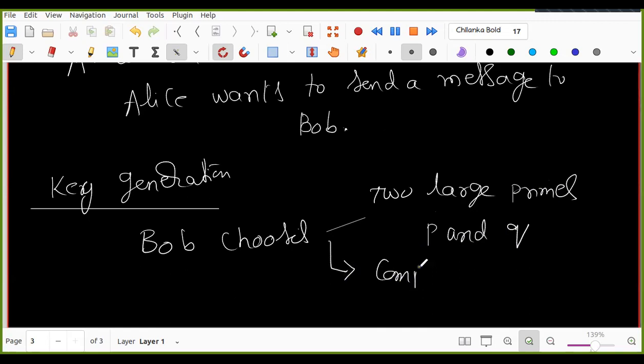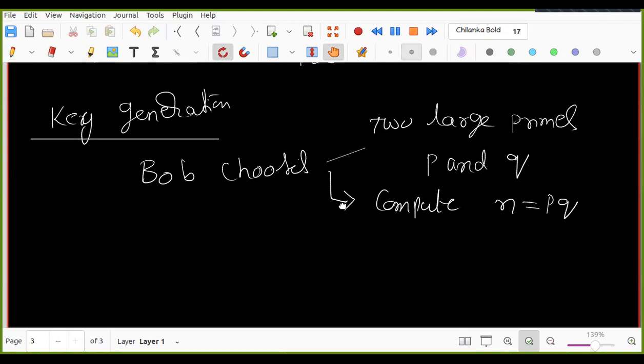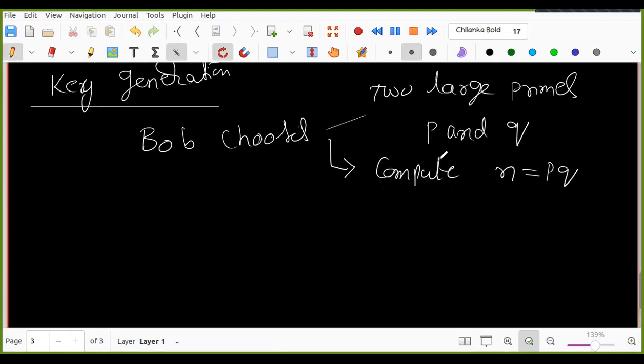Then he computes N equal to P times Q. Since he knows P and Q, he can also compute phi of N, which is P minus 1 times Q minus 1.